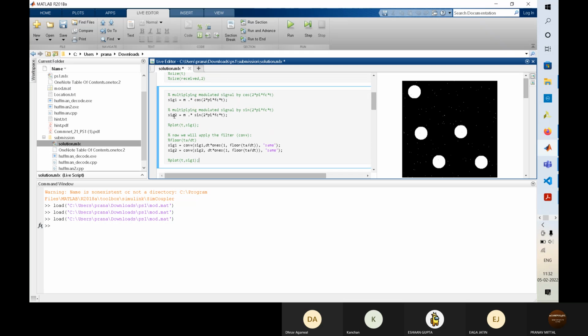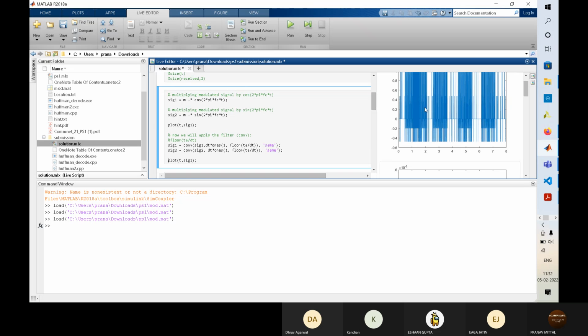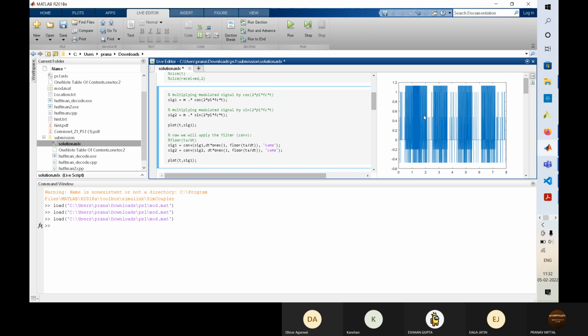Let's plot this also. Yeah, so this is a plot.